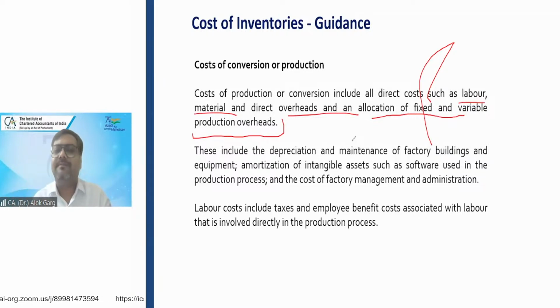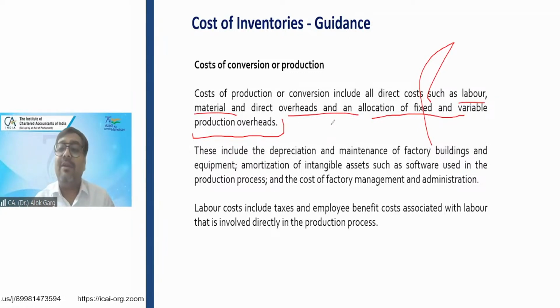For example, primary packaging material. If you are manufacturing 1000 quantity of Maggi, you will need 1000 packaging material. If you are manufacturing 1000 packets of milk, you need 1000 plastic packets. So these are directly related to the manufacturing of inventory per unit.